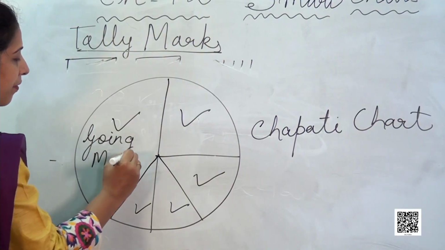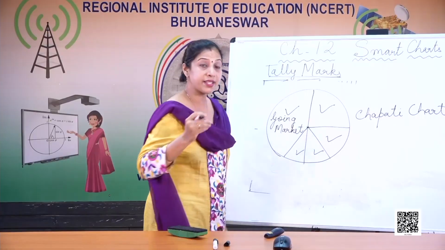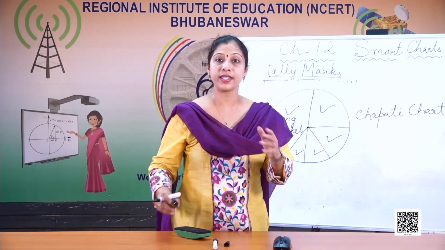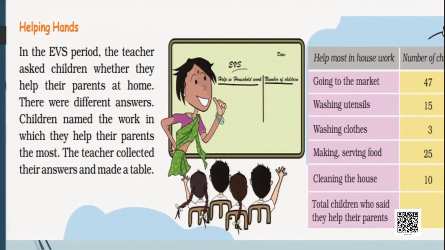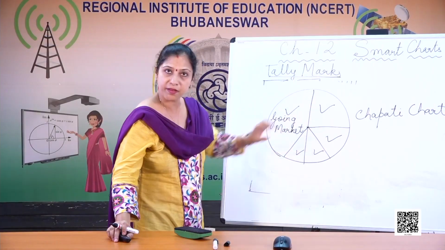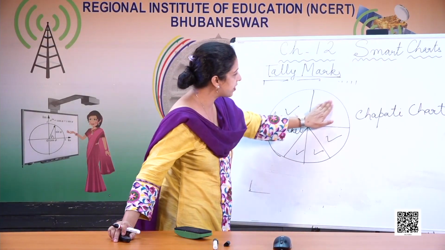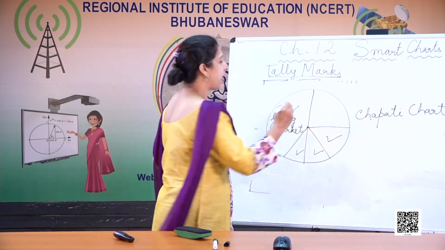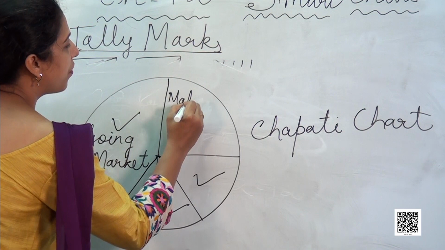Then we have to find out what is the next activity where the children are helping their parents. Let's go and see. Making and serving food. That is the next activity. So here, which one is the next bigger portion? Of course, this one is the bigger portion. So this one is making and serving food.